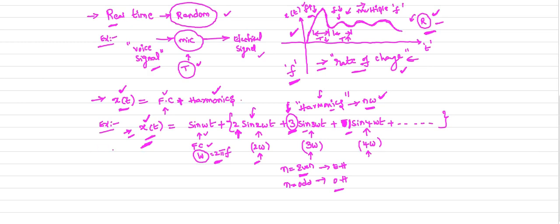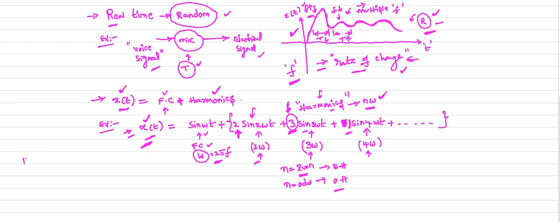This is about the harmonics. Harmonics are nothing but integral multiples of the fundamental frequency. If the integer value is even, those are even harmonics. If the integer value is odd, those are odd harmonics. Depending on the coefficient values, we can easily identify which harmonics are more dominant in our signal.